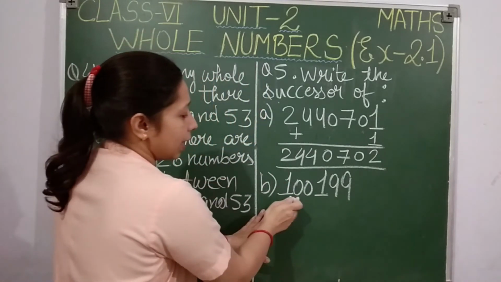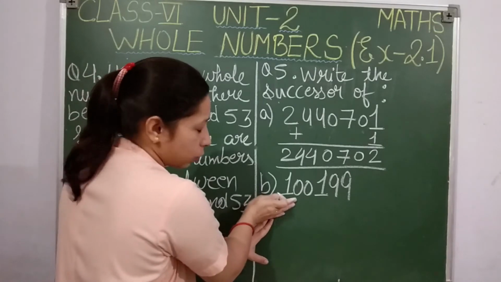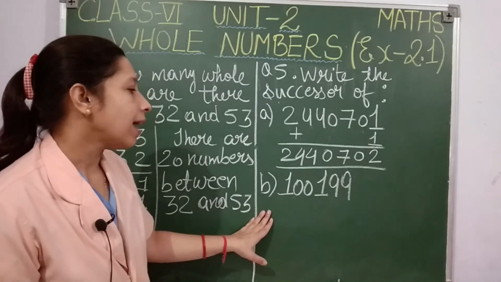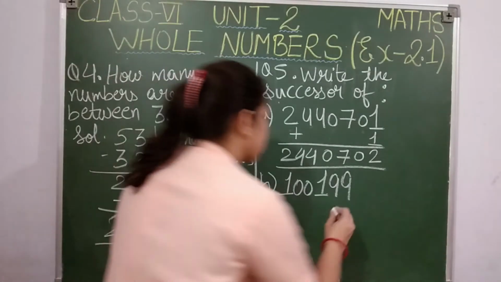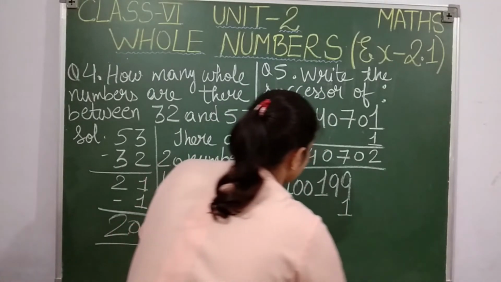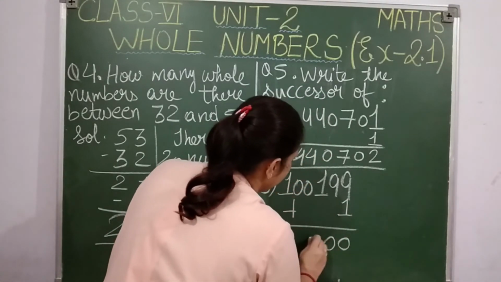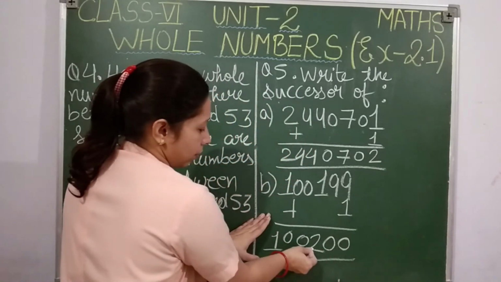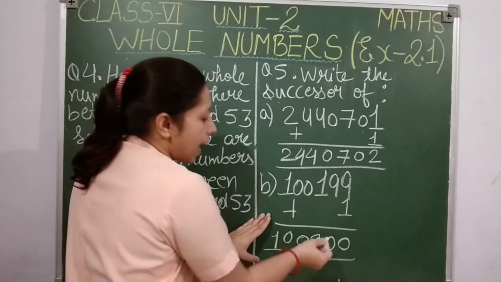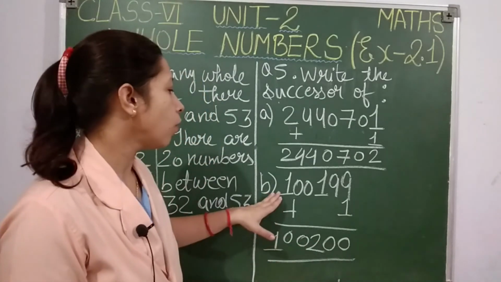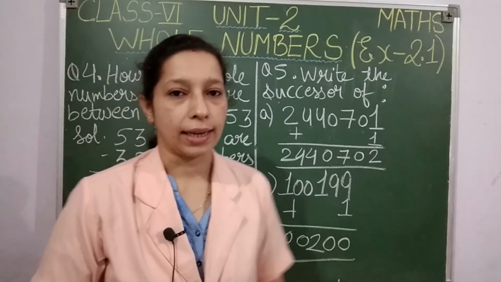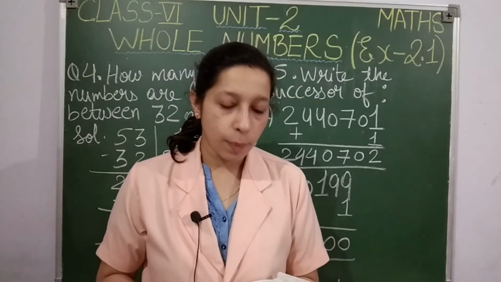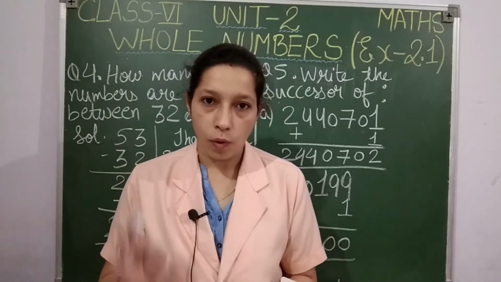Okay. Point number B, students. Ones, tens, hundreds, thousands, ten thousands, lakh. So 1 lakh 199. The number given to us is 1 lakh 199. You have to give its successor. No problem. Add 1 to it. 9 plus 1, 10. 9 plus 1, 10. 1 plus 1, 2. 0, 0, 1. So finally we got 1 lakh 200 as the successor of 1 lakh 199. Clear, students? In this question number 5, there are 4 points, students. A and B I have solved. C and D will be your homework. You have to do it.